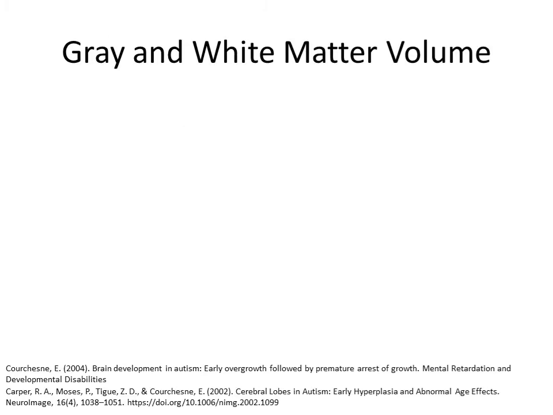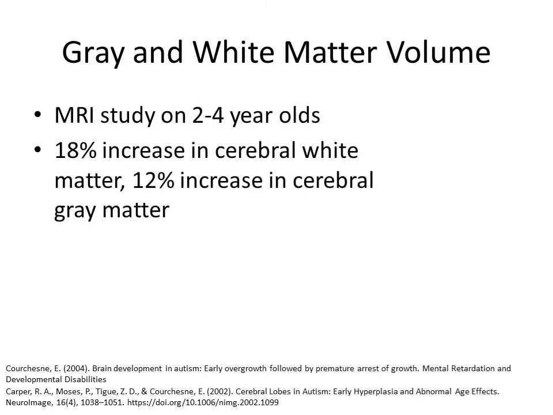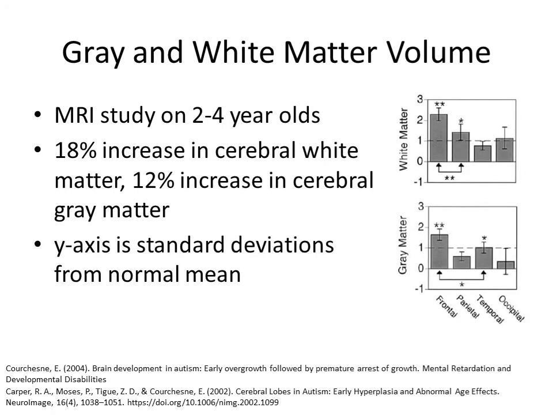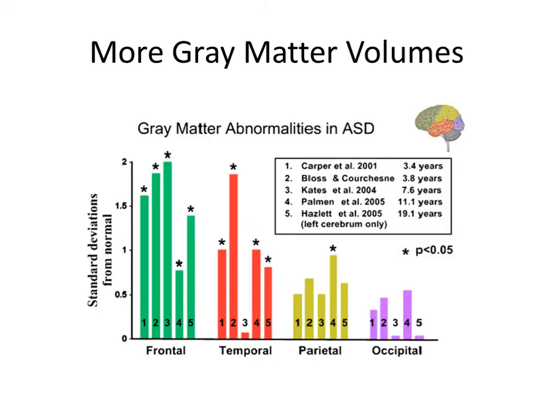Further studies on this overgrowth period of development show that there is an 18% increase in cerebral white matter and a 12% increase in cerebral gray matter. From this chart, we can see significant increases in frontal lobe and parietal lobe white matter, as well as frontal lobe and temporal lobe gray matter. Here are a few other studies on gray matter volumes, and again we see the same general trend.